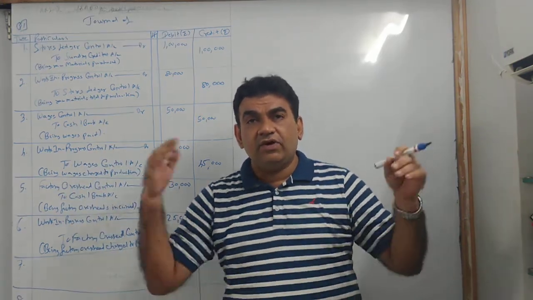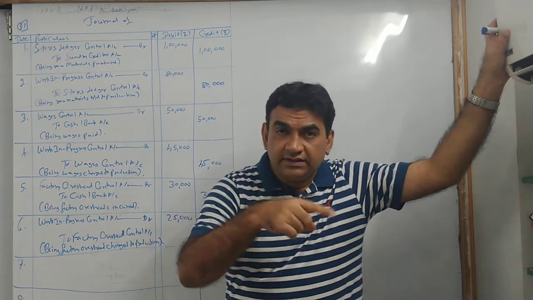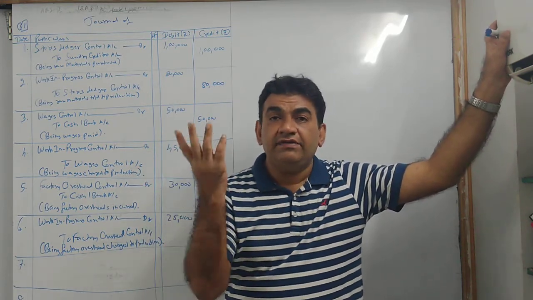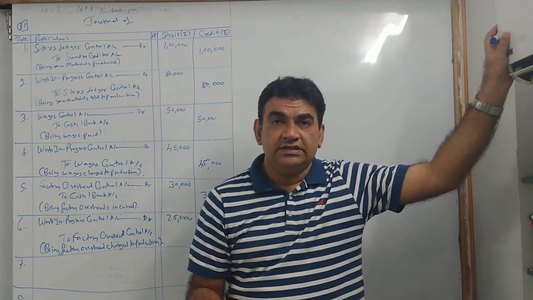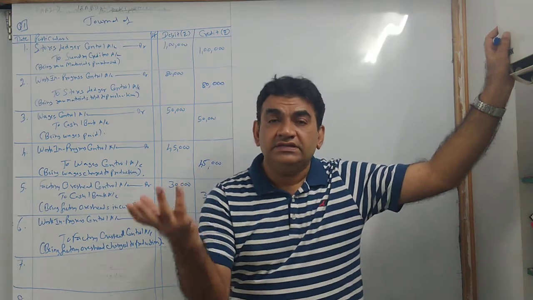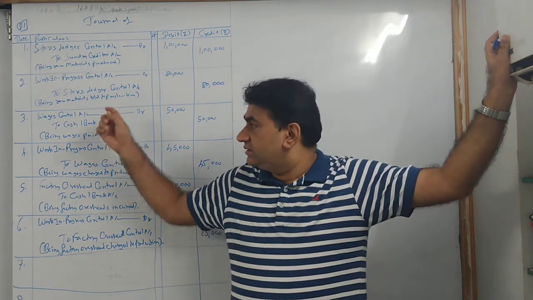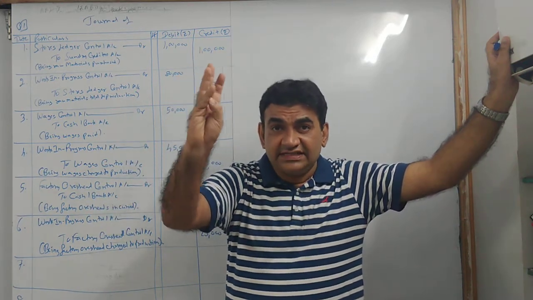Now you just can't keep debiting WIP. What is WIP? Goods being processed. Ultimately, why are we doing business? To make profits. How we will make profits? By selling goods. How we will sell goods? If we produce goods. From where we will get the goods? From the factory. So, raw material, understand this.